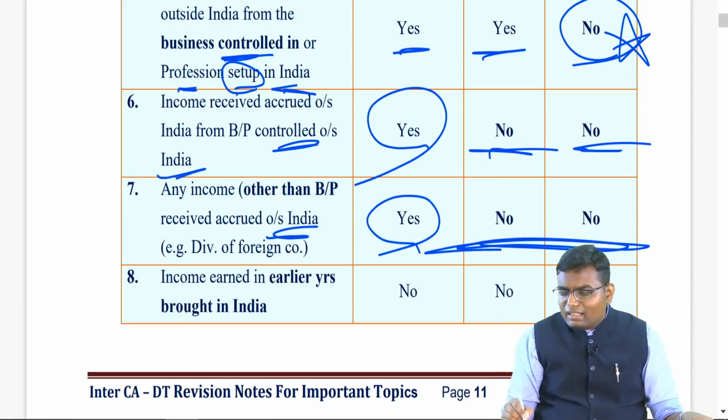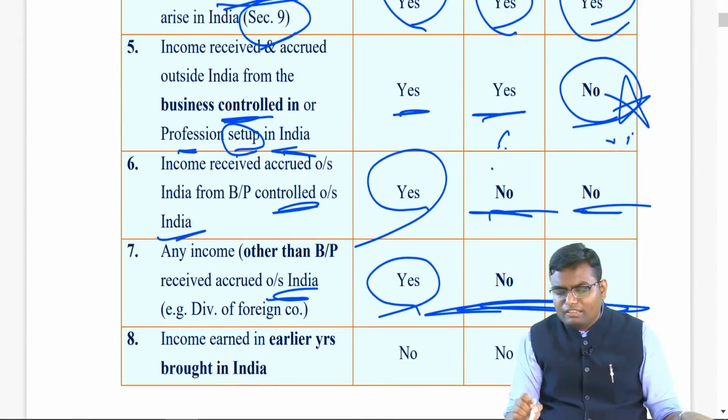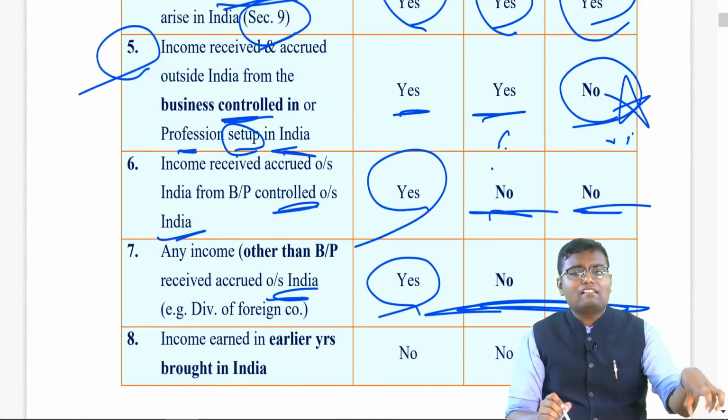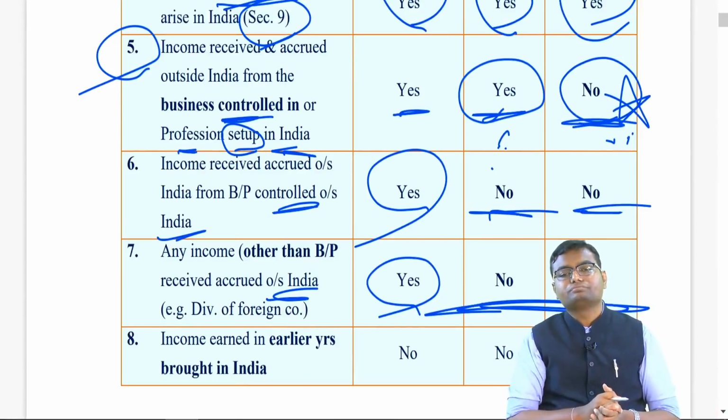So I can say that taxability of RBNOR and NR is almost equal, except in one case wherein the business is controlled in India: taxable to RBNOR, not taxable to non-resident.